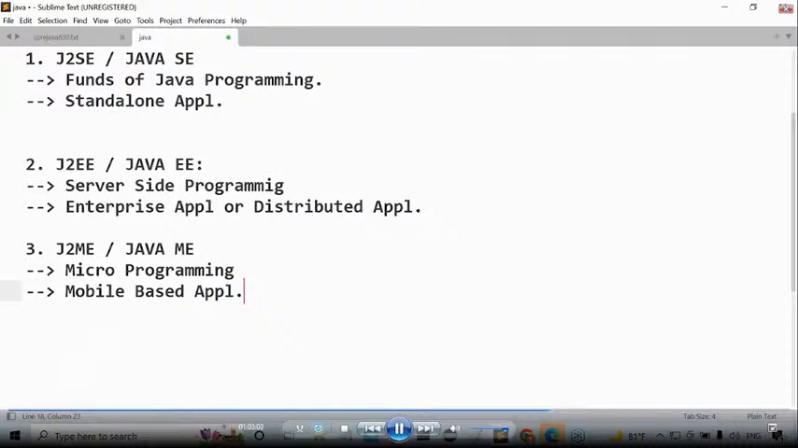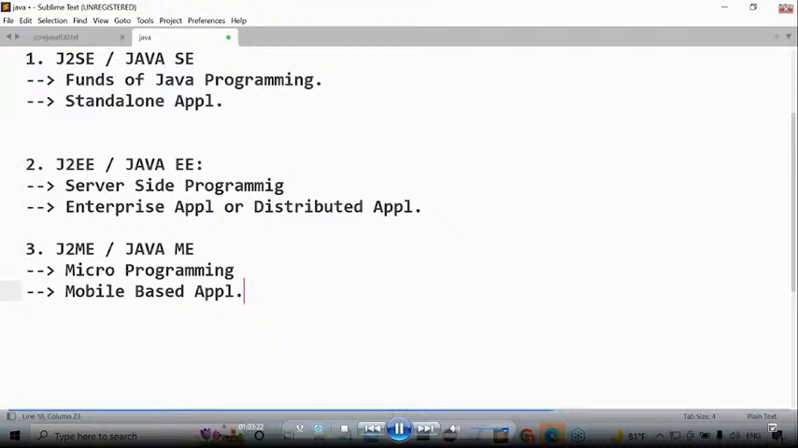Quick, now tell me an example for a standalone application. Calculator in our mobile phone or calculator in our system. That's okay. Any example for a distributed application? All banking applications are distributed applications. All food delivery applications are distributed applications. All social network applications are what? Distributed applications. Good.